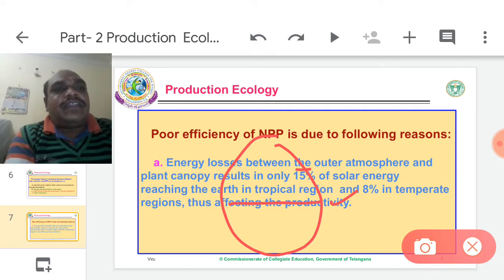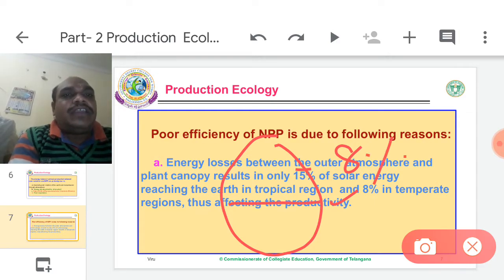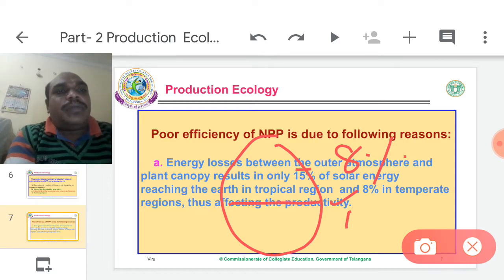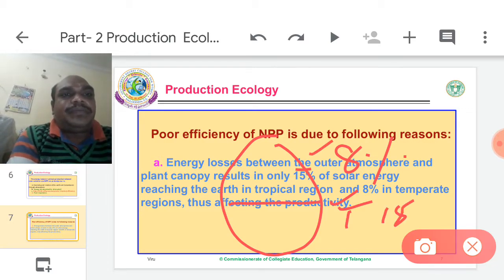At the temperate region, just only 8% of production is visible. At the tropical region 15%, temperate region 8% NPP is visible because of the availability of temperature.